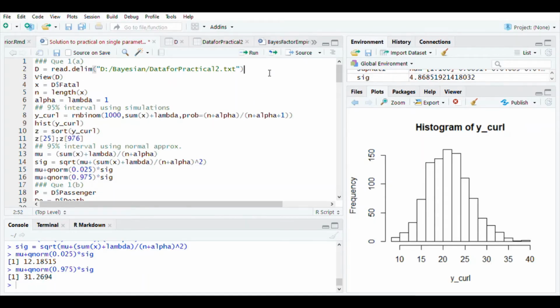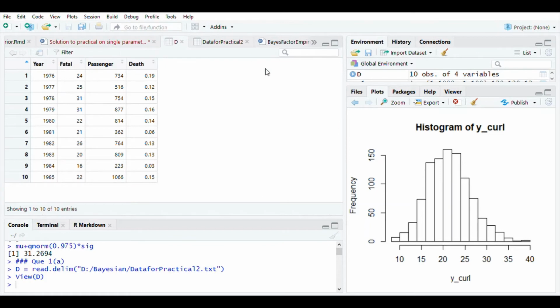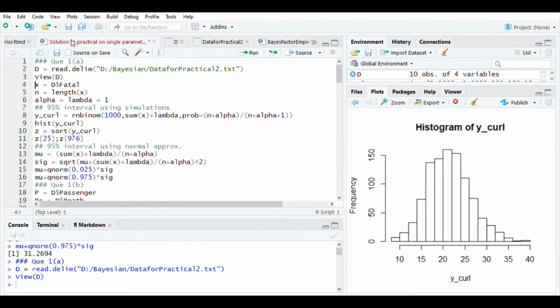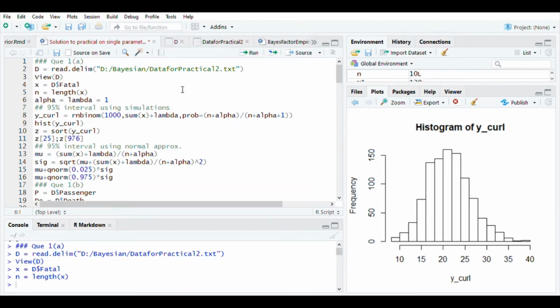So let us solve the first question in R. Let us import the data in D as shown here. Let us confirm. Yes, here is the data. Now X is the number of fatal accidents, so let us store it here. And N is the length of X. Now I am choosing a prior distribution gamma, alpha, lambda with alpha and lambda both equal to 1. So that will be simply a standard exponential distribution.